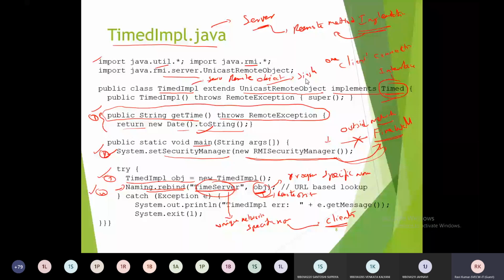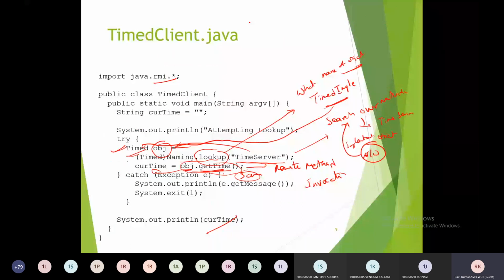the TimedImpl has the responsibility of providing the definition of all the methods which are there in Timed. Okay, so can I tell TimedImpl is a superclass for Timed? Sorry. Timed is a superclass for TimedImpl. Yes, sir.